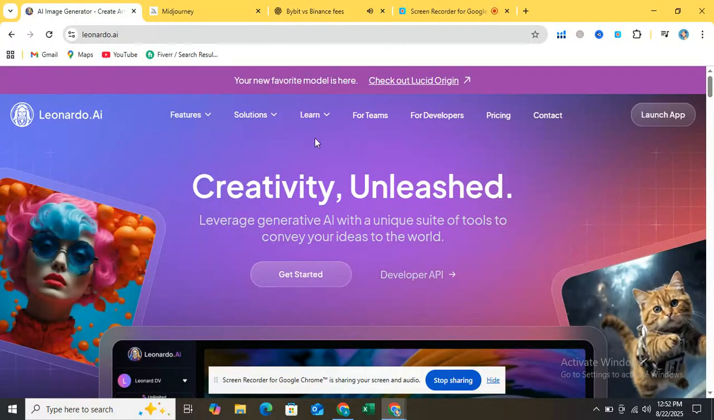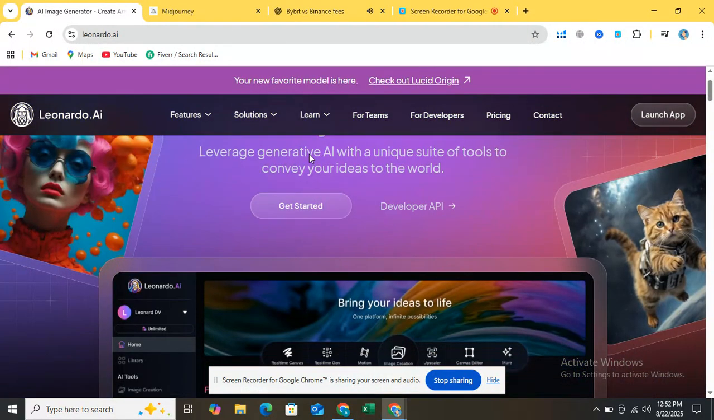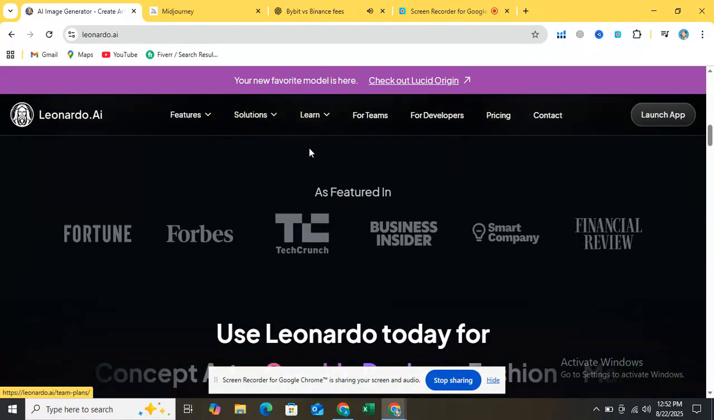2. Image quality and style. Leonardo AI offers multiple built-in models and even lets you train your own custom model for unique styles. It's versatile, good for product images, concept art, and game design.